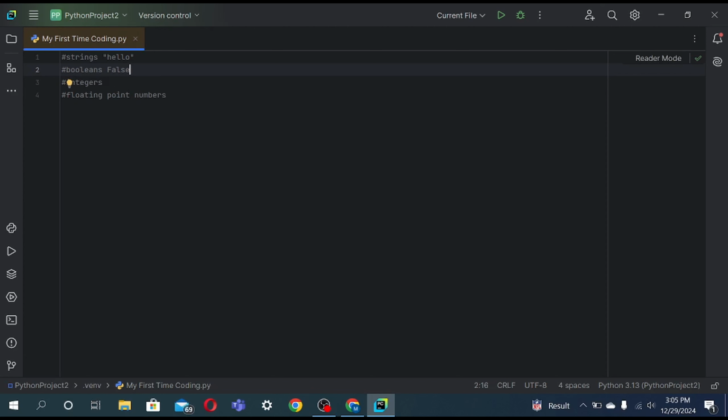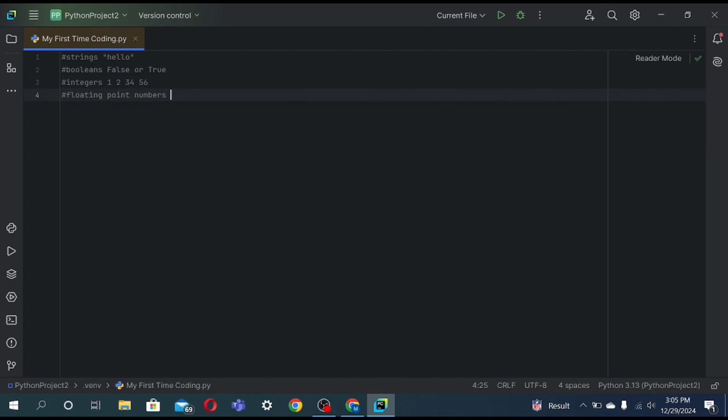So if you just type F A L S E with a lowercase f, you're not gonna get the same result and it's gonna show an error. False or true.